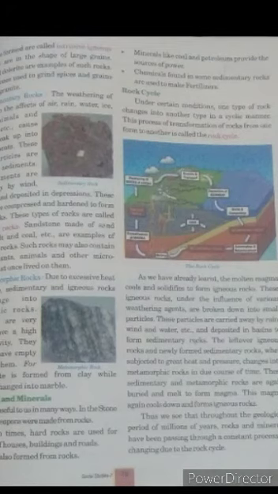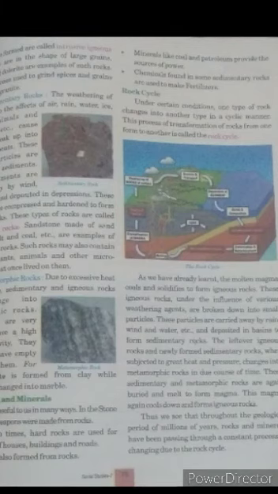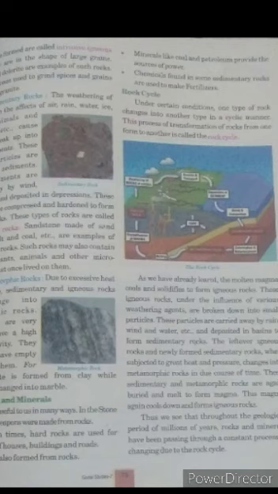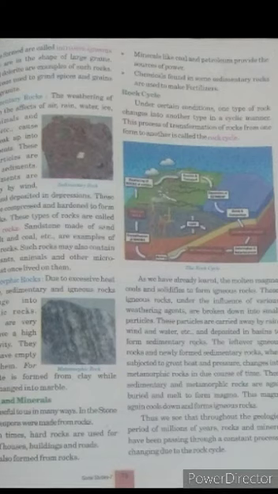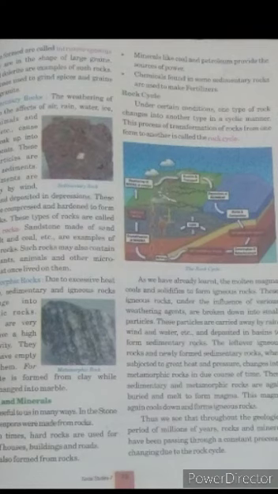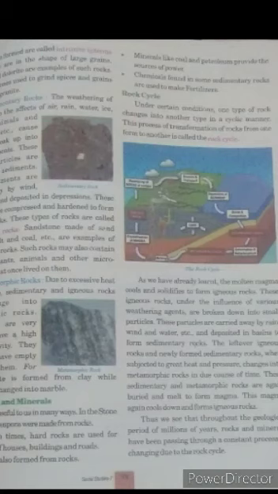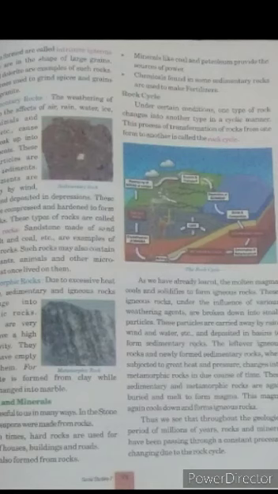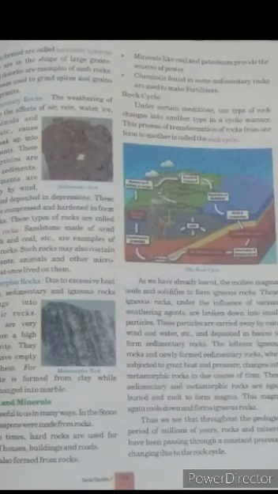Metamorphic rock. Due to excessive heat and pressure, sedimentary and igneous rock may change into metamorphic rock. These rocks are very hard and have high specific gravity. They also do not have empty space in them. For example, slate is formed from clay, while limestone is changed into marble.